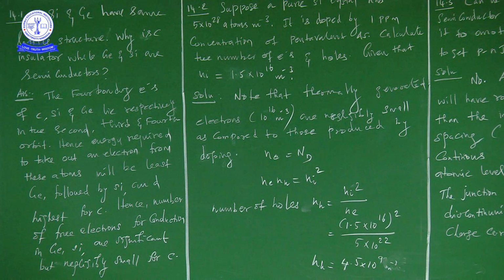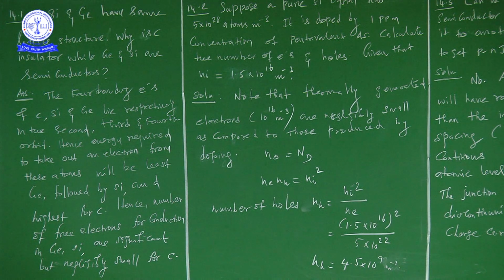Okay, so we have to keep in mind the arrangement of bonding electrons in all of these, that is, carbon and silicon or germanium, right? That is the most important thing here. Why? Because the energy required to take out an electron from these atoms will be least for germanium, followed by silicon, and highest for carbon. So how are we saying this statement? Because of the arrangement of electrons, right?